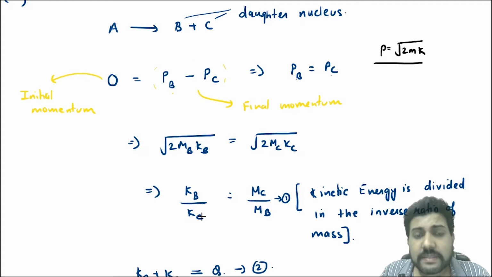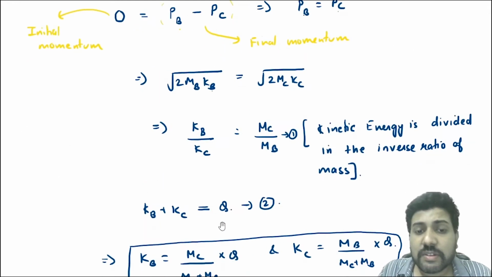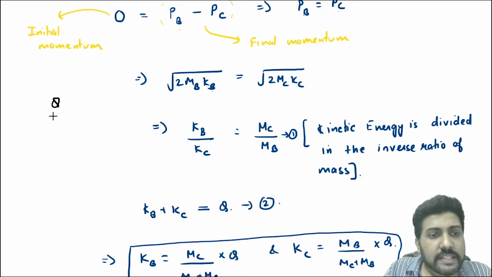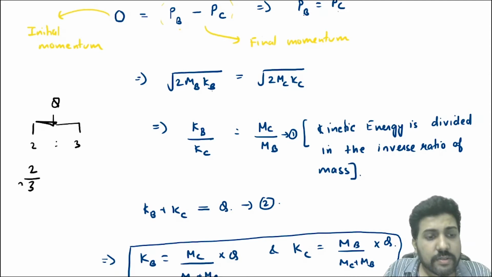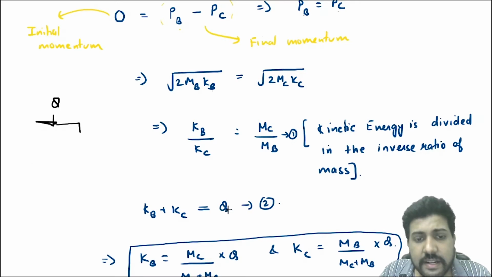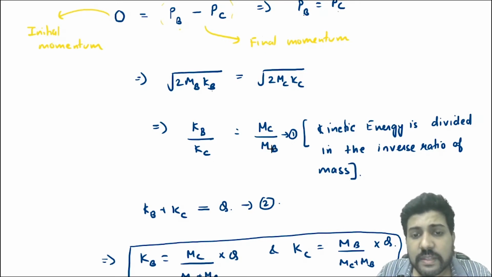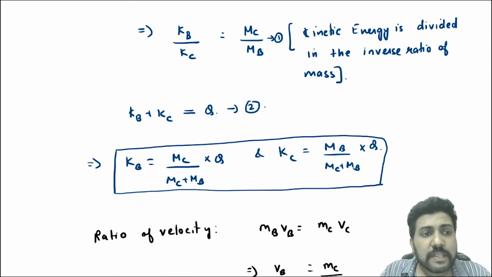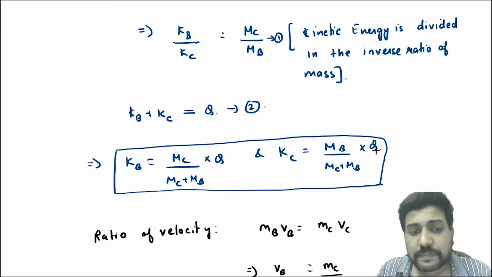So that means Kb by Kc is equal to Mc by Mb. Now we also know that Kb plus Kc is equal to Q. So when you solve this equation, this is just like 100 mangoes is divided between Ram and Sham in the ratio of suppose 2:3. Then Ram will get 2 by 2 plus 3 into 100, right? In the same way, here Q energy is to be divided between Kb and Kc in the ratio Mc by Mb. So you will say Kb will get how much? Kb will get Mc by Mc plus Mb into Q. Similarly, Kc will get Mb by Mc plus Mb into Q.